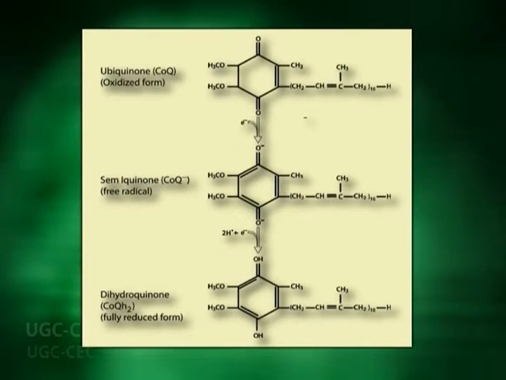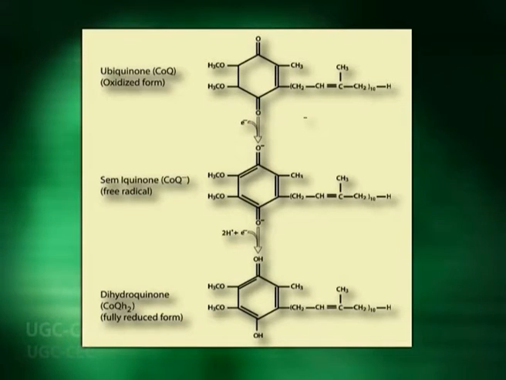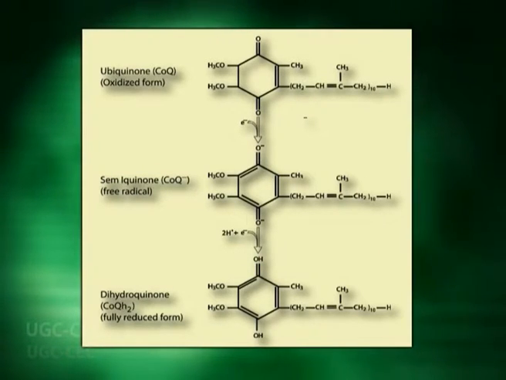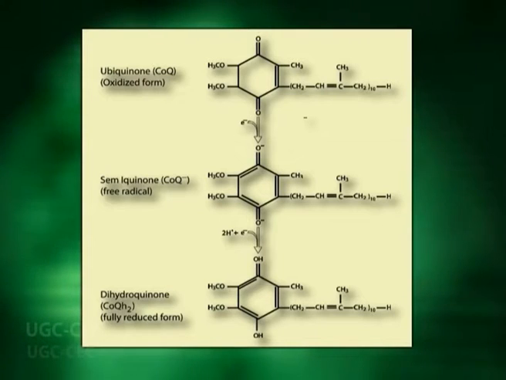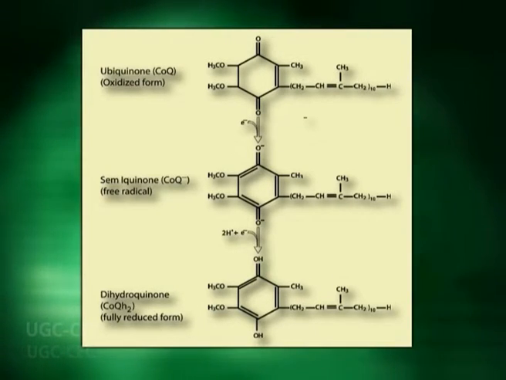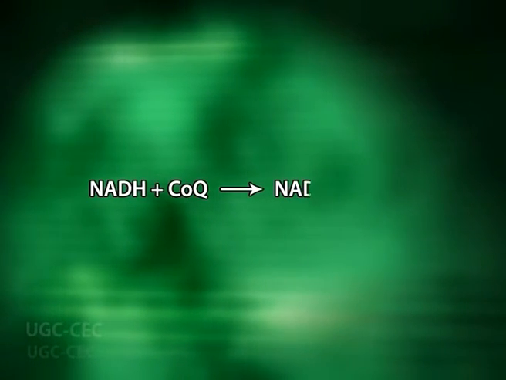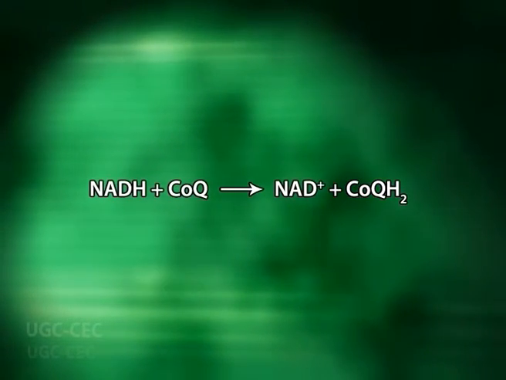Coenzyme Q first takes 1 electron from the iron sulfur center of complex 1 and is half reduced to semiquinone, which then accepts 1 more electron from this complex and joins 2 protons to form dihydroquinone, the fully reduced form of coenzyme Q. The overall reaction of electron transfer is, as you can see on the screen, NADH plus coenzyme Q gives NAD+ plus reduced coenzyme Q, that is coenzyme QH2.